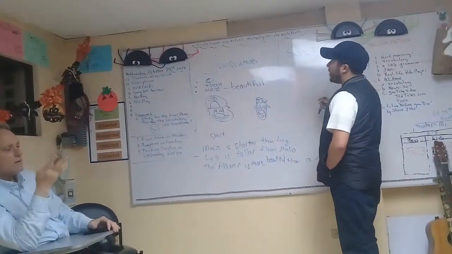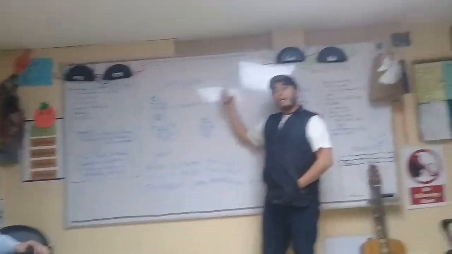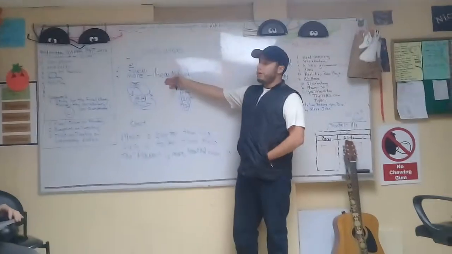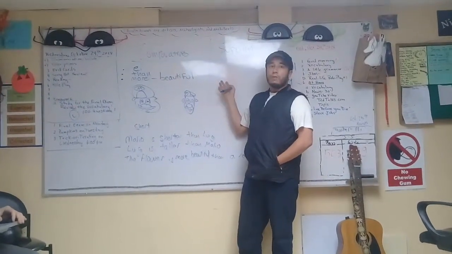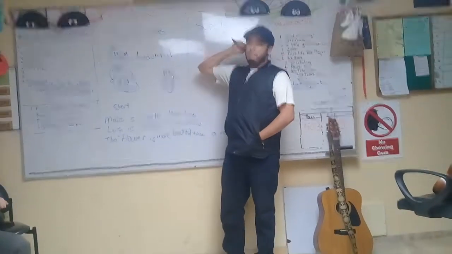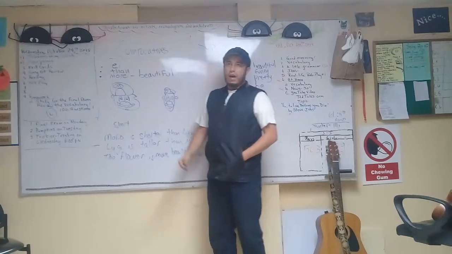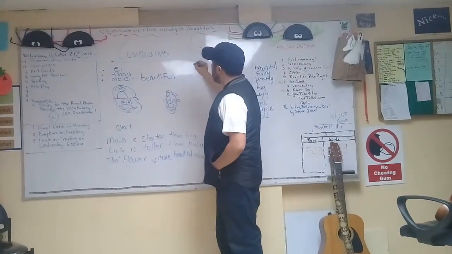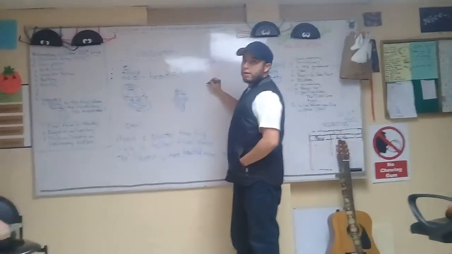Okay, now superlatives. Superlatives is the same idea, but the special words change. And here we are not comparing. We are saying something is the biggest or the best thing. So here, instead of using -er, we are going to use -est.